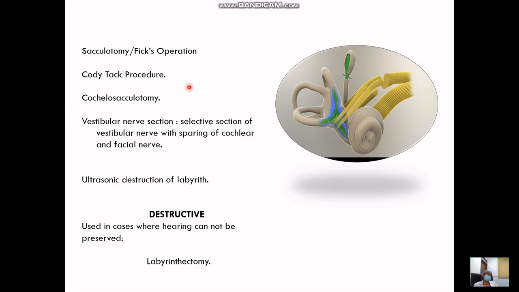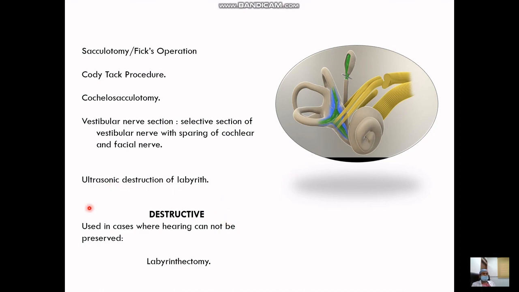Another is cochleosacculotomy. In this, through the round window membrane, we puncture the cochlear duct with a curved needle and thus relieve the patient of their symptoms. Another conservative treatment is vestibular nerve section, where selective sectioning of the vestibular nerve is done, sparing the cochlear and the facial nerves. Ultrasonic sound waves can also be used to disrupt the labyrinth, thus preserving the cochlear function.